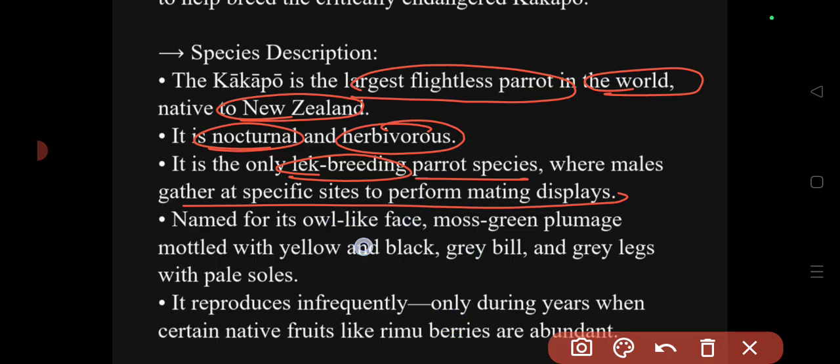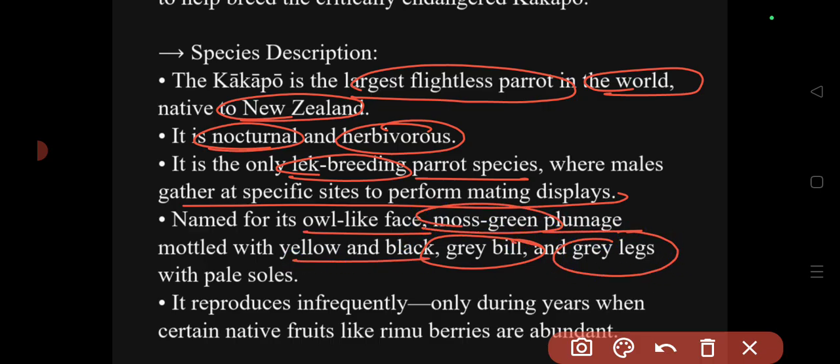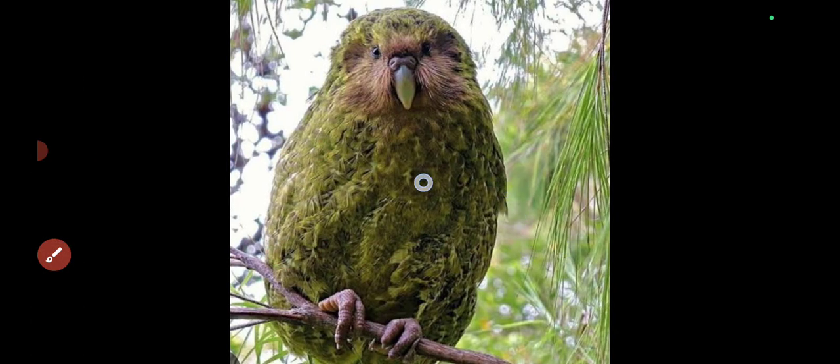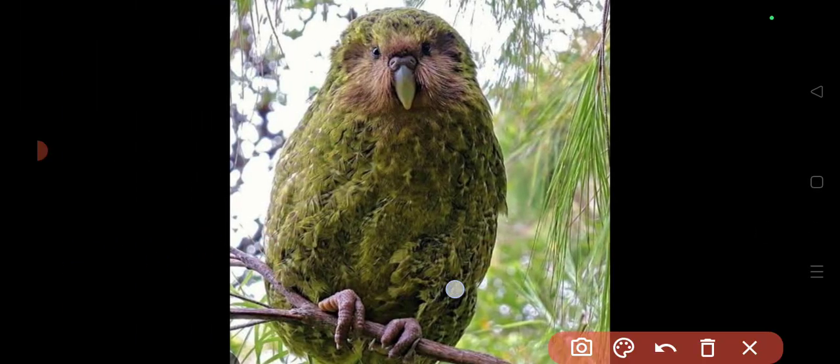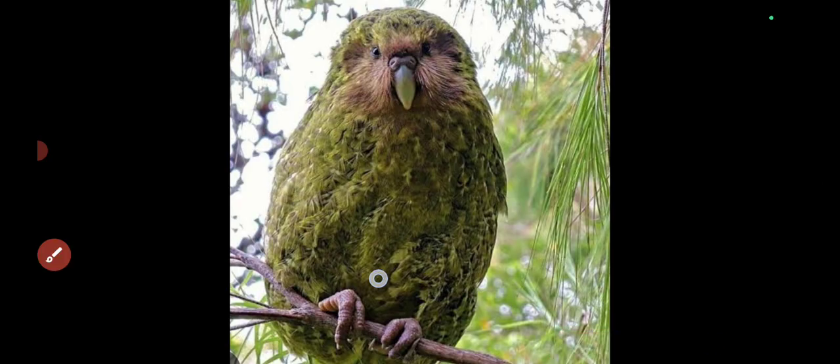Its face looks like an owl, and it has a grey bill, grey legs and moss green plumage. It is mottled with yellow and black, and it reproduces infrequently, mainly when the rimu berries are more available in nature. These are the points that you have to remember. So you can look at the grey bill and grey legs of this kakapo species.